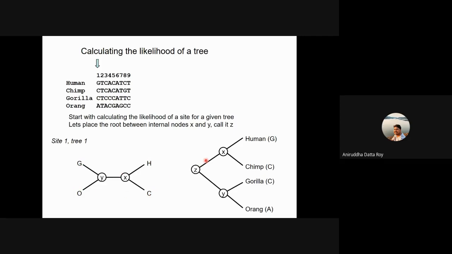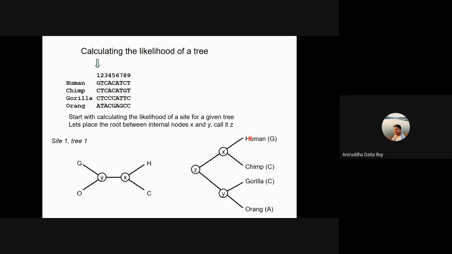Let's root the tree. We'll go back to an unrooted tree in a moment, but just for simplicity's sake, let's root the tree. And let's say that the node connecting human and chimp is X, the node connecting gorilla and orang is Y, and the root is Z, right?